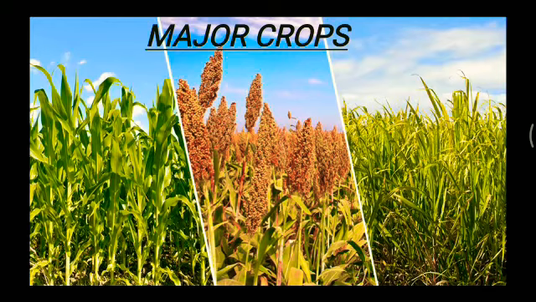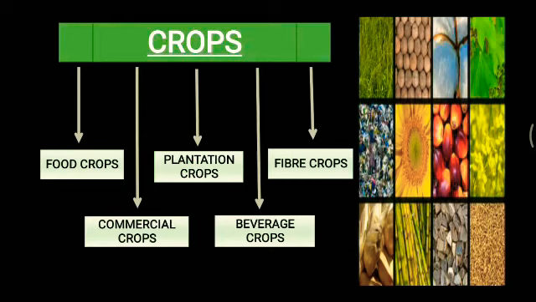When we talk about these major crops, a variety of crops are grown all over the world. On the basis of their use, crops are categorized into different types. What are the categories? As we can see, crops are categorized as food crops, commercial crops, plantation crops, beverage crops, and fiber crops.